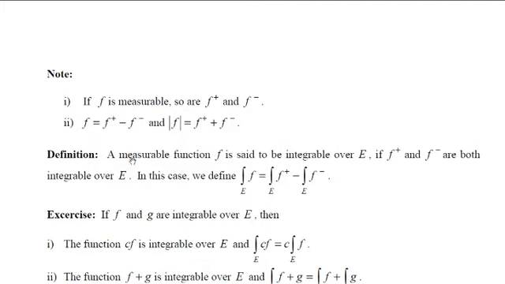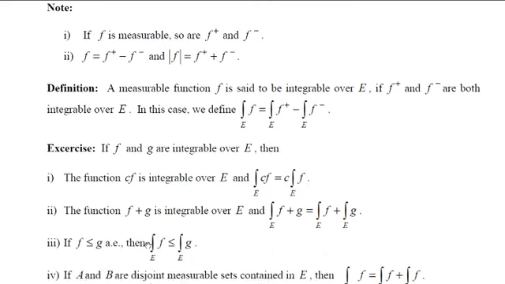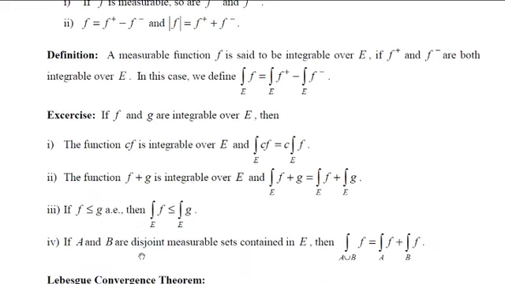And a measurable function f is said to be integrable over E if both f plus and f minus are integrable. Therefore, integral of f over E is integral of f plus over E minus integral of f minus over E. I had given an exercise. You just work it out. These are simple. Now let's move on to the next theorem.